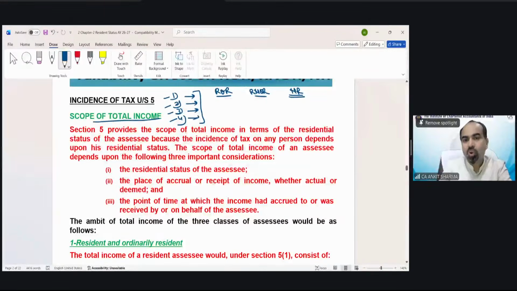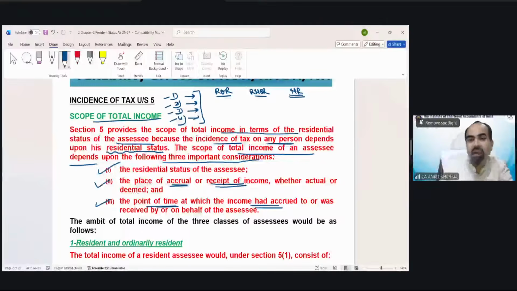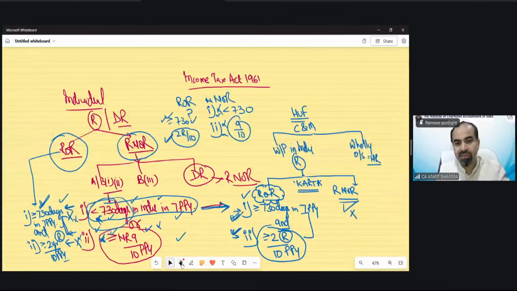Section 5 provides a scope of total income in terms of residential status of the assessee, because the incidence of tax, the burden of tax on any person, depends upon his residential status. The scope of total income of an assessee depends upon three important considerations: the status of the assessee, the place of accrual or receipt of income, and the point of time at which the income accrued to or was received by the assessee. Let me explain this with the help of a diagram. That will make things really easy for all of you.